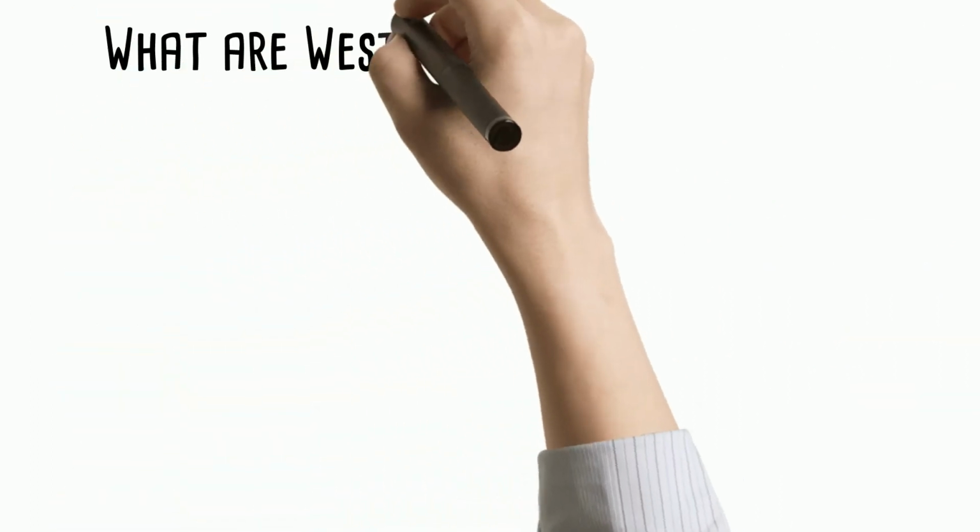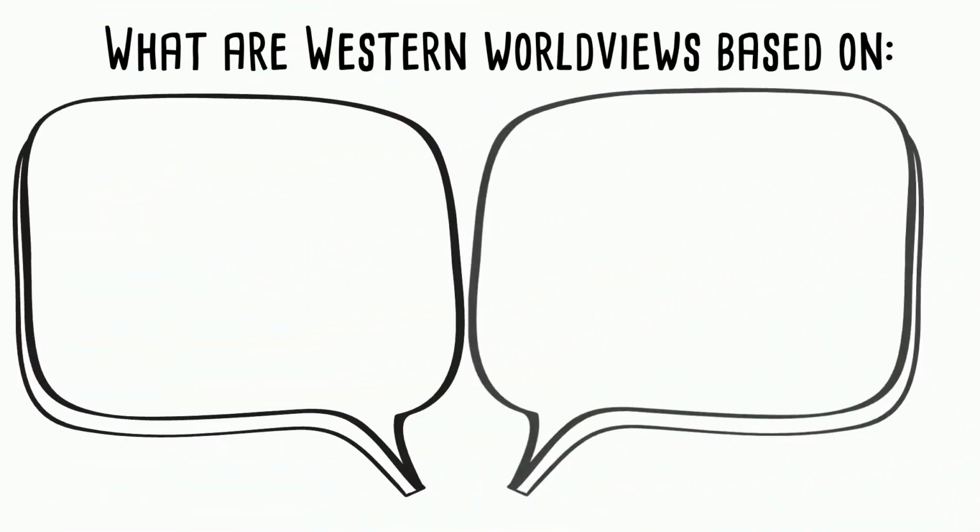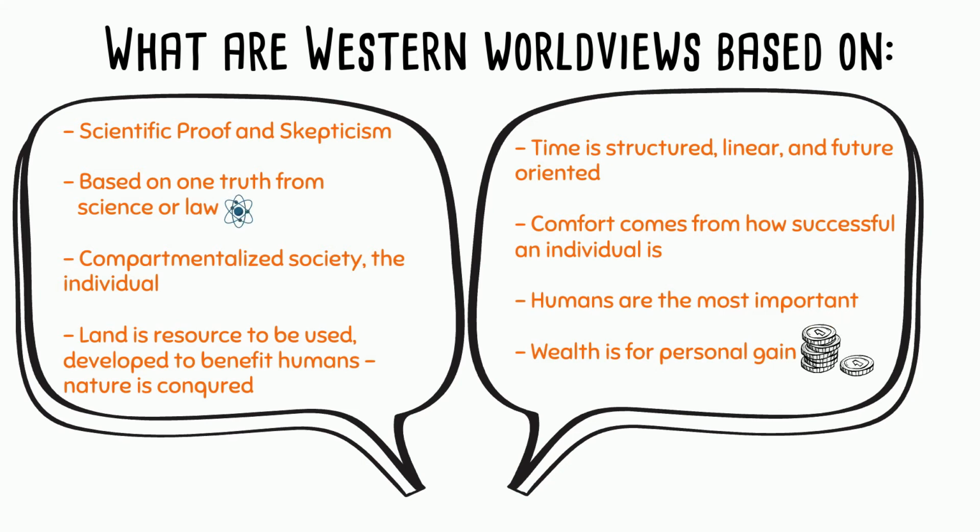On the other hand, what are Western worldviews based on? They are based on scientific proof and skepticism, based on one truth from science or law. Compartmentalized society, the individual. Land is a resource to be used, developed to benefit humans, nature is conquered. Time is structured, linear, and future-oriented. Comfort comes from how successful an individual is. Humans are the most important. Western wealth is for personal gain.